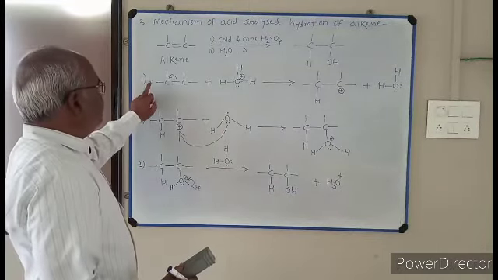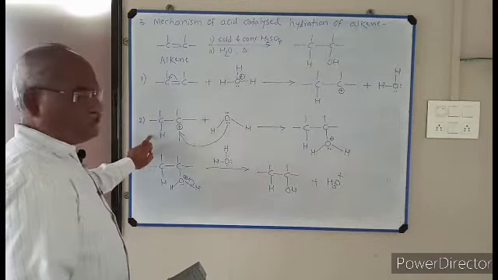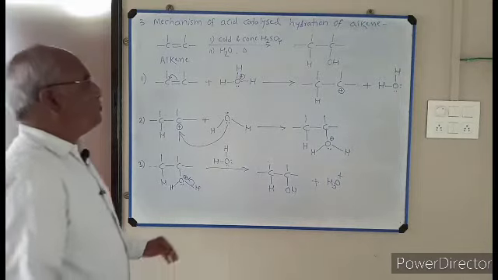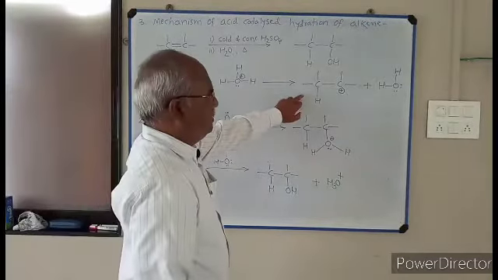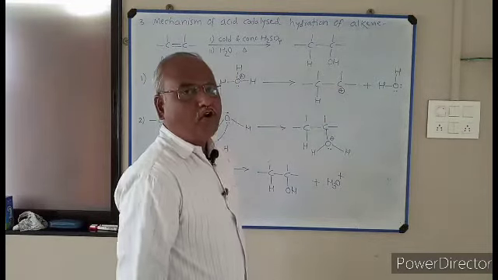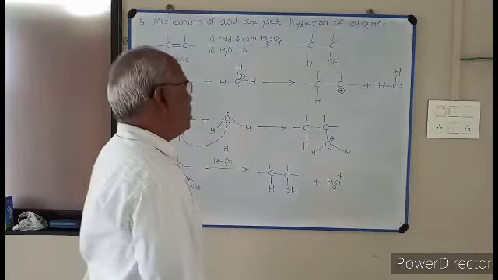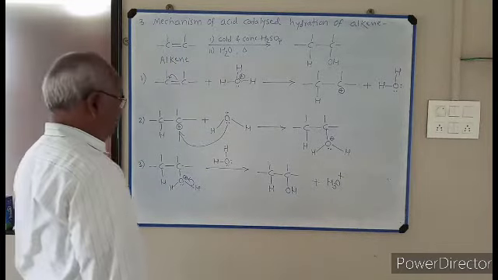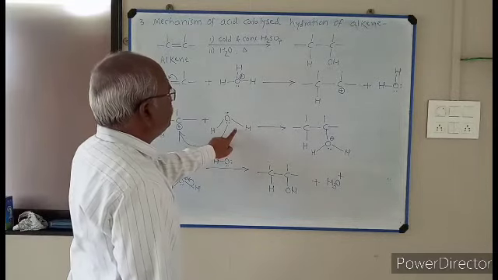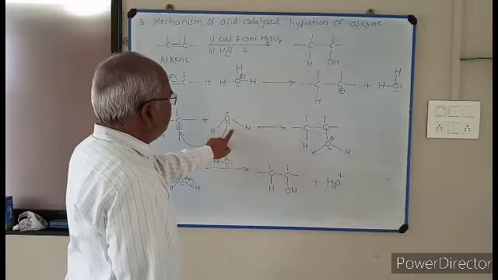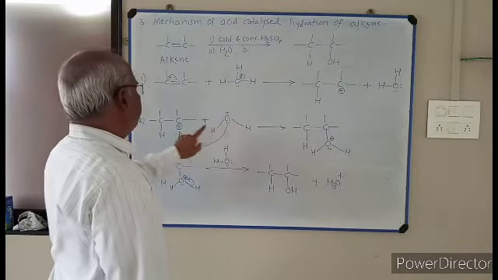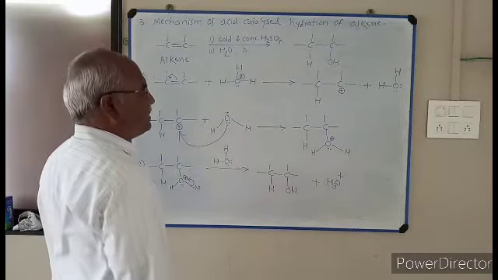The mechanism takes place in three steps. The first step is the formation of carbocation. The positively charged carbon atom is called carbocation or carbonium ion. The second step is the attack of nucleophile. This nucleophile is an electron rich species. It attacks this carbocation.